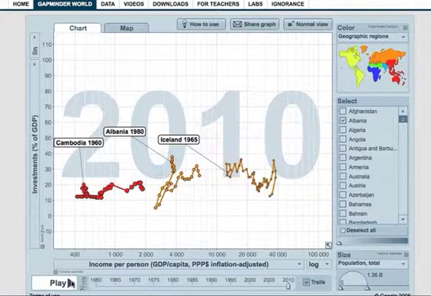Tourism was Cambodia's fastest growing industry, with arrivals up 34% in 2000 and up another 40% in 2001. The economy of Cambodia continued to grow and achieved a further level of income per person over the next couple of years. Now for Albania.